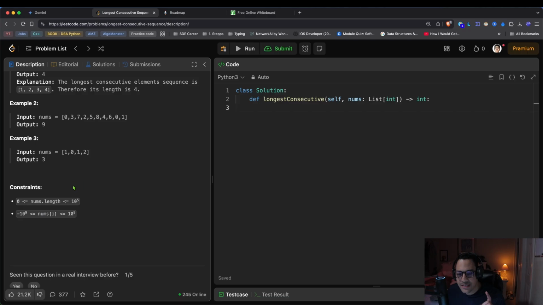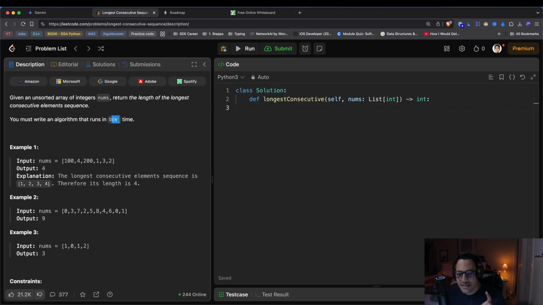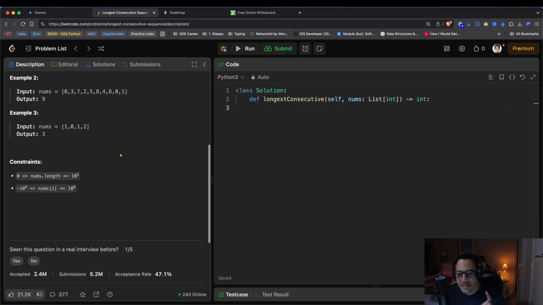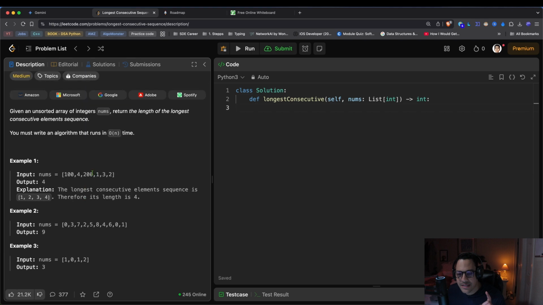So obviously, let me not skip the constraints. The length of the array, we have to keep that in mind. But anyways, it's asking for constant time, O(n). Even if it were a smaller array, say 10 to the 2, or a 15 element array, we could brute force that solution, but it would be really heavy on the machine.